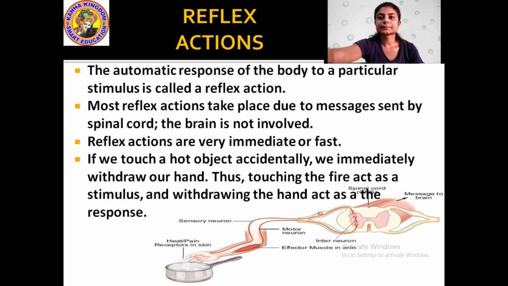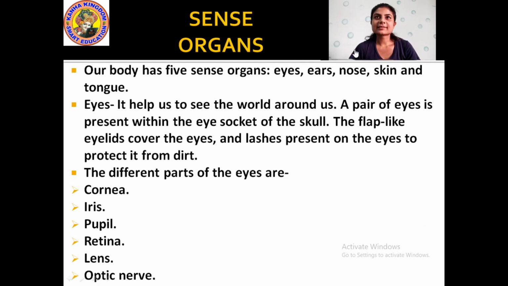Alright. And now students, let us study about the sense organs of our body. Our body has 5 sense organs. We all know how many sense organs there are? 5 sense organs. That is eye, nose, ears, tongue and skin. And why are these called sense organs?